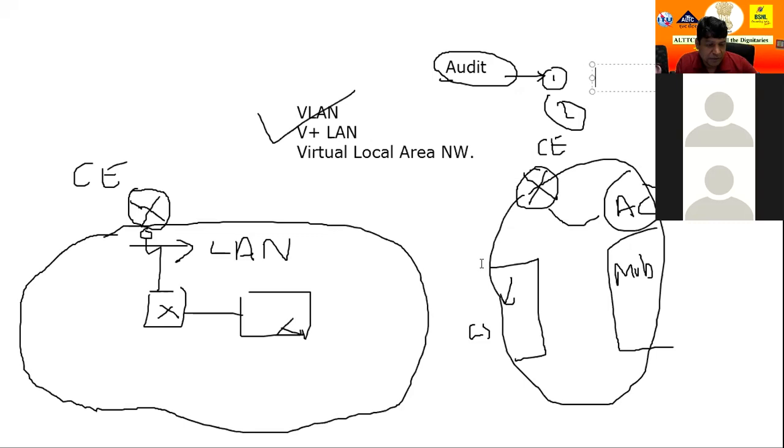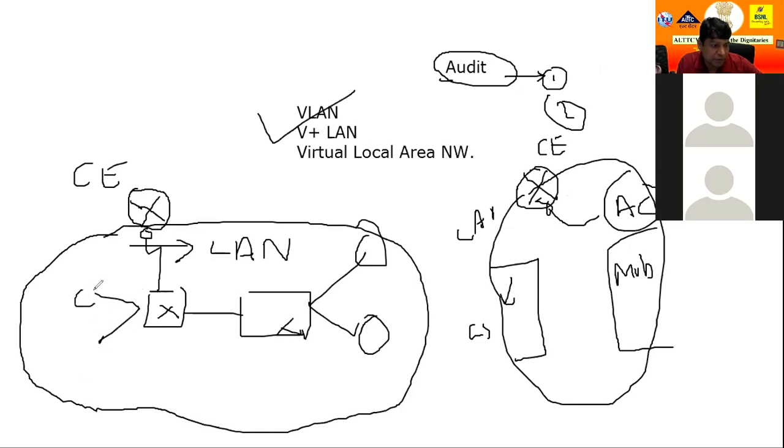Suppose this is the main router. Definitely all are in the simple LAN. This is all the LAN. But here some people are related to accounts, some people related to sales. So we make an arrangement locally within a LAN. I will write it down here again. It is easy within a LAN.